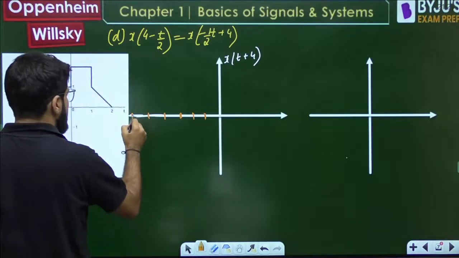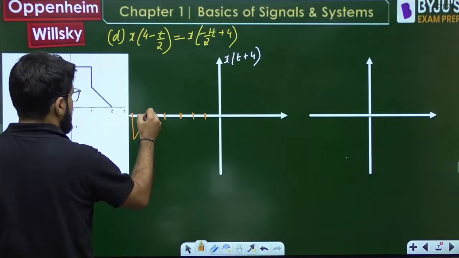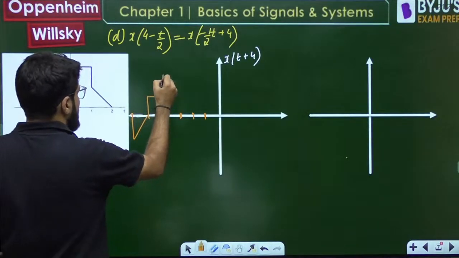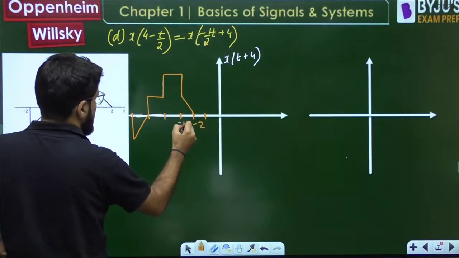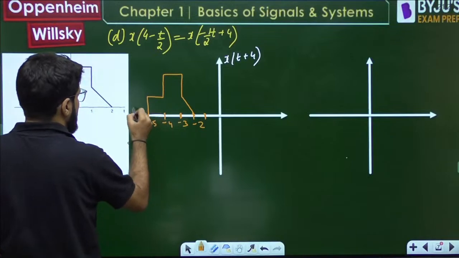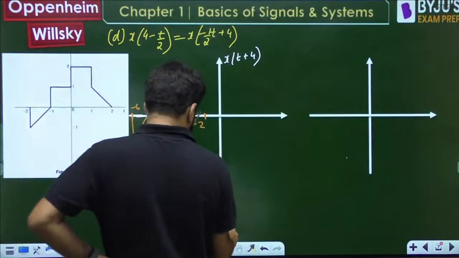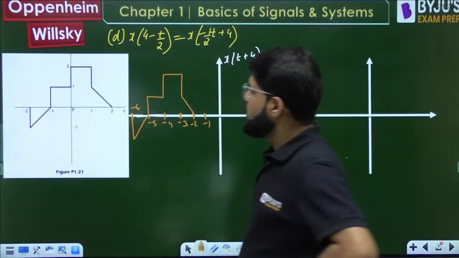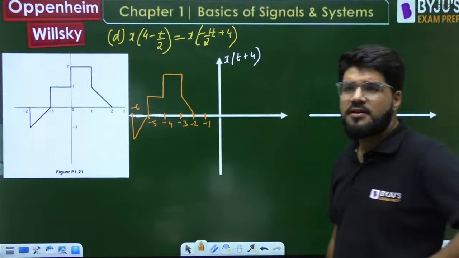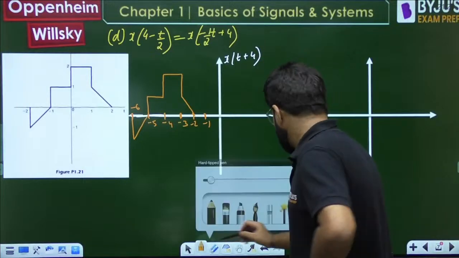Okay, so this is what it is. Clear? Left shifted by 4 units. Clear? Now please pay attention.